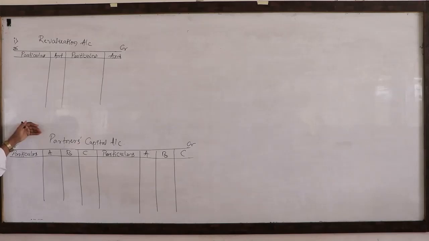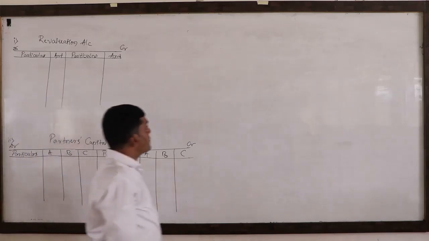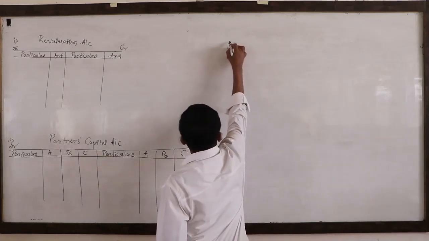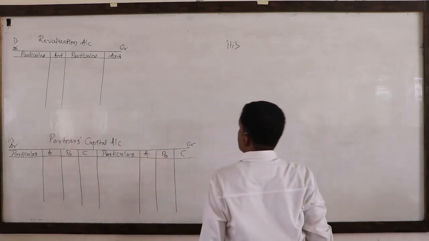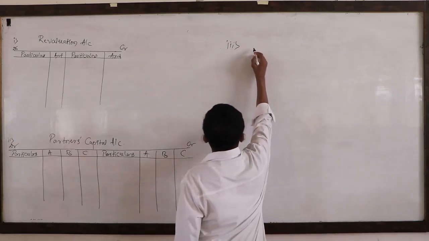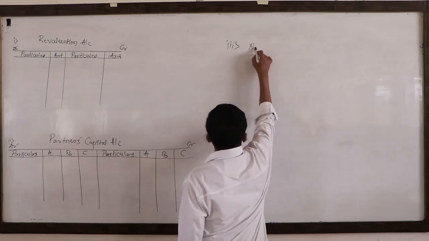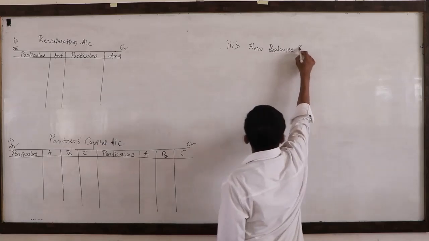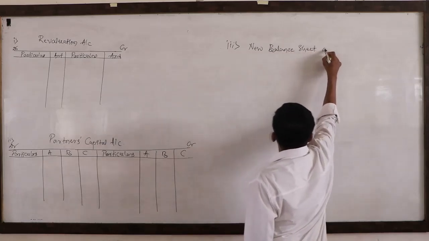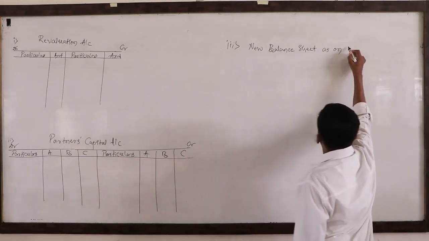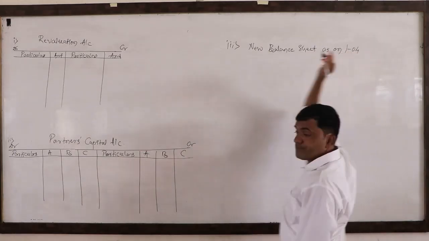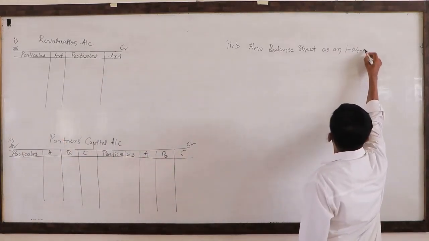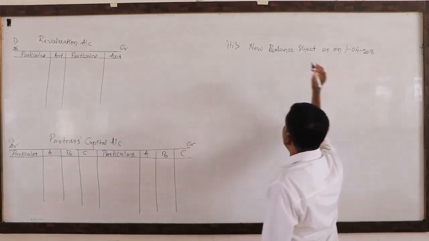Now it is the partners capital account, it is the personal account. So now I am going to draw one more table, that is third one as per the question, that is the balance sheet. That's not an account, it is the statement. New balance sheet, here we need to prepare new balance sheet as on, what is the date of admission? 1/4/2018 is the new balance sheet date.